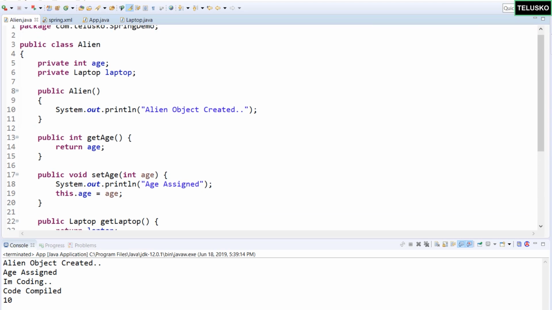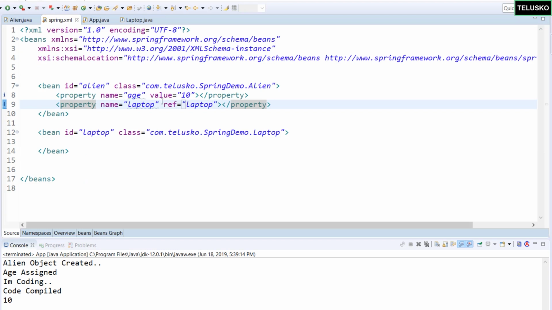If you want to achieve that, in your Spring XML file, we have to mention that your property, which is laptop, is referring to the ID, which is laptop here, right? Now you can have multiple dependencies. Maybe your class Alien depends upon some other object, let's say a pen object. In that case, you have to create a bean for pen as well, provided you have a pen class, right? So that's how you implement this reference in Spring.